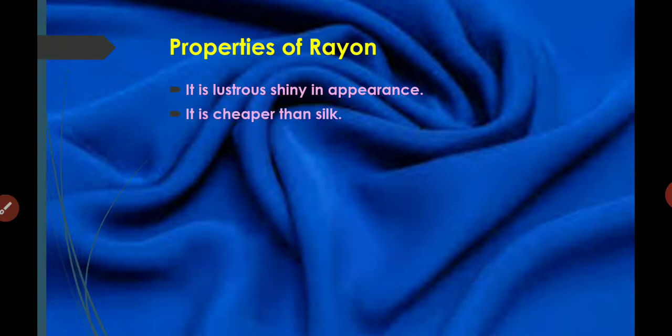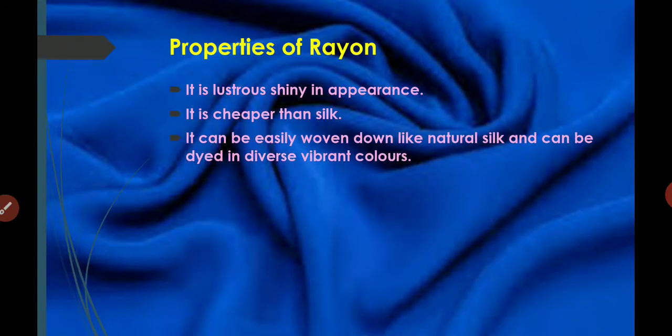It is cheaper than silk. We can easily afford it, everybody can easily afford it. It can be easily woven like natural silk and can be dyed in diverse colors. This is the most important property of rayon. It can be made into diverse colors. So we can make different kinds of rayon clothes.